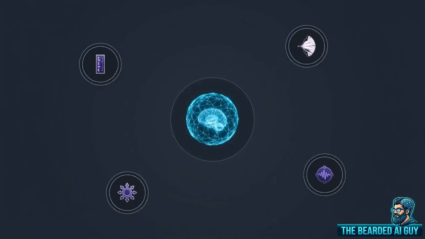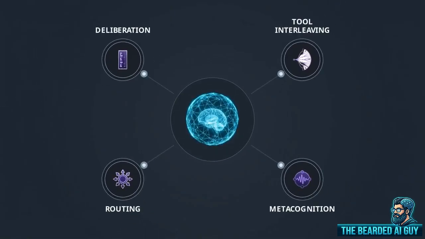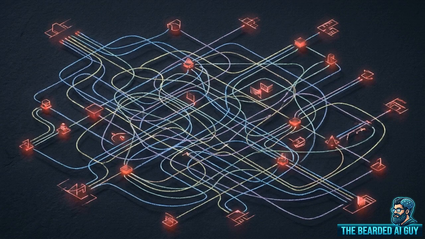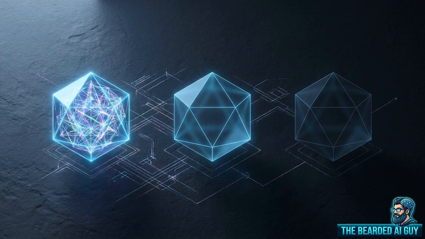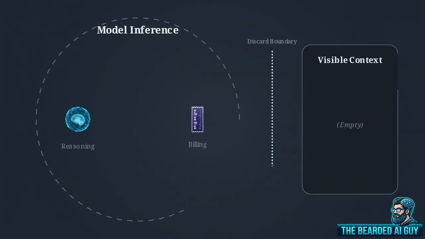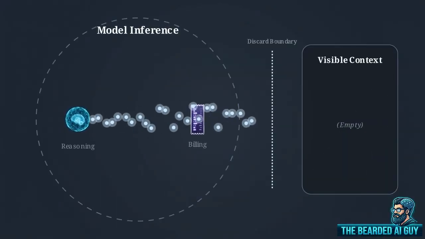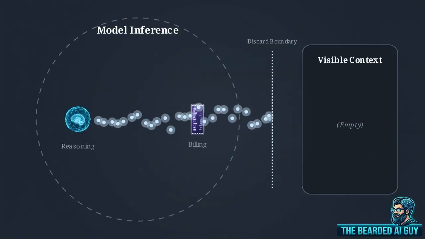We are going to replace that broken mental model with 4 specific architectural concepts designed for this new baseline. Failing to adapt to this shift means building bloated systems that fight their own base models, rather than efficiently leveraging their native computation. The research points to 3 useful framings of reasoning. The first is native deliberation. This is the model's closed inference loop, where reasoning tokens are generated, billed, and discarded from the visible context.